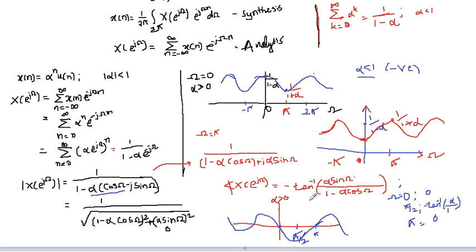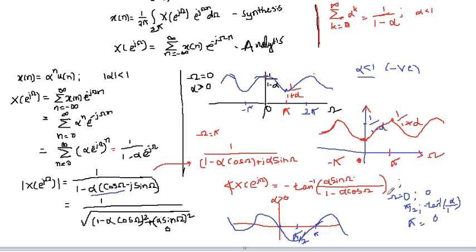When omega is equal to different values, we need to plot. For that we'll consider alpha greater than 0. Let's substitute omega equal to 0 here. When omega is 0, sine of 0 is 0, so we get 0.